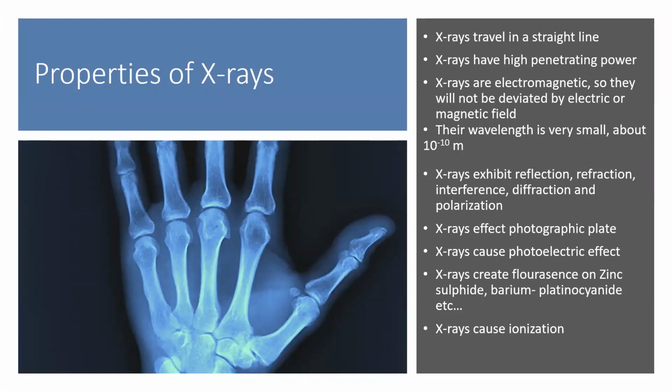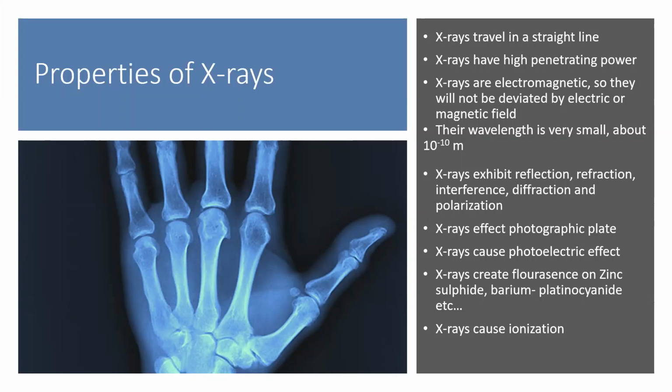Now, X-rays, like any other electromagnetic rays, exhibit reflection. See, most of the properties of light rays, X-rays will have, only that it is not visible to us. So X-rays exhibit reflection like light, refraction, interference, diffraction, and polarization.